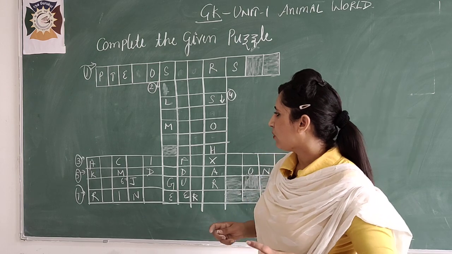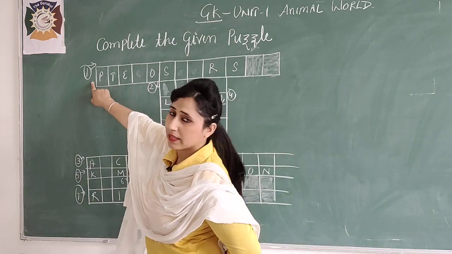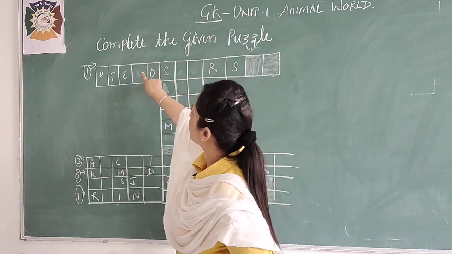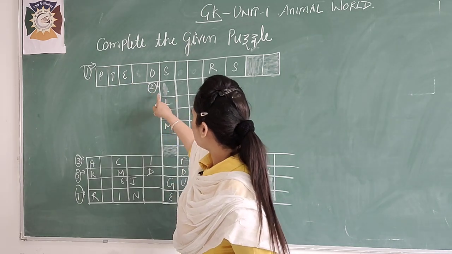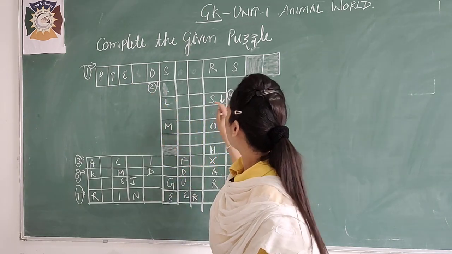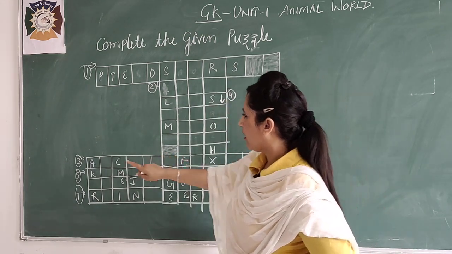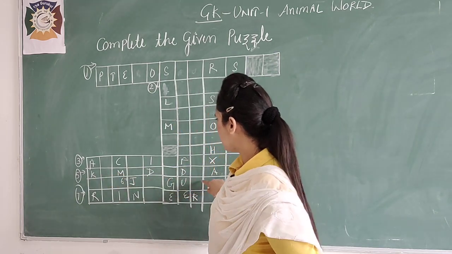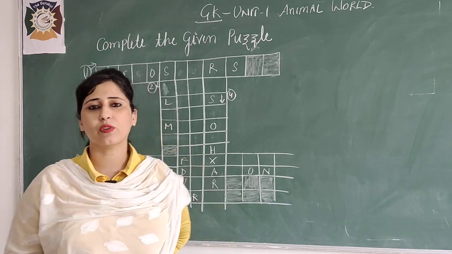So first of all see here, we have total 7 questions. The first one is here, this complete sentence you need to complete. 2 or 3 vacant spaces are there, you need to complete it. The second question is in downward direction. The fourth question is from here to here in this direction. Third one, fifth, sixth and seventh question. That means we have total 7 questions here.